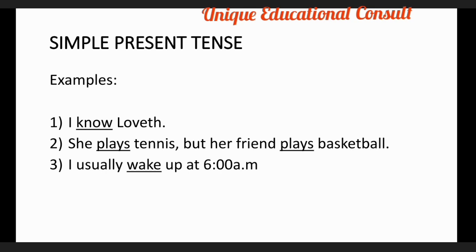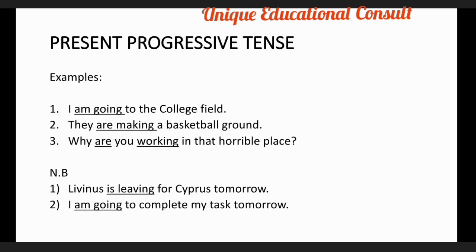Let's continue to see some other parts. This is present progressive tense. When we say present progressive tense, it means the tense is used to indicate ongoing time. That is what is happening now. I hope this is clear.